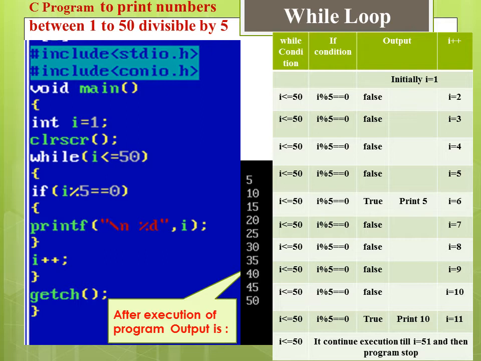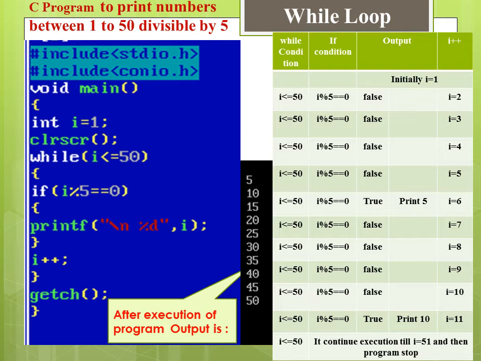The starting value of I is initialized with 1. Here in while loop I kept condition that I is less than equal to 50, means this loop gets executed 50 times, and inside the while loop with the help of I plus plus the value of I gets incremented by 1 after every iteration of loop. When the value of I reaches 50, then loop gets terminated.